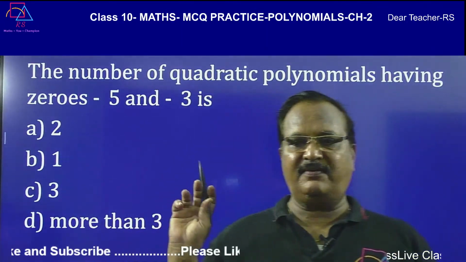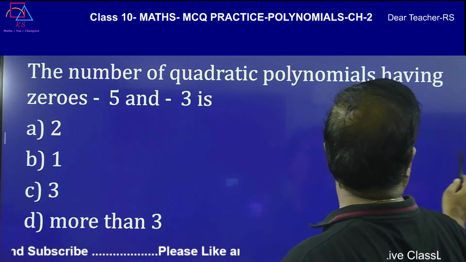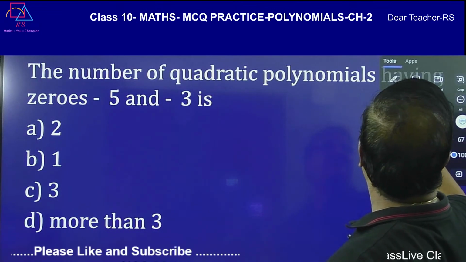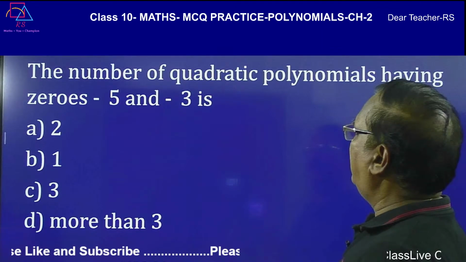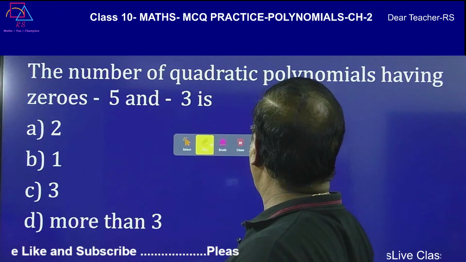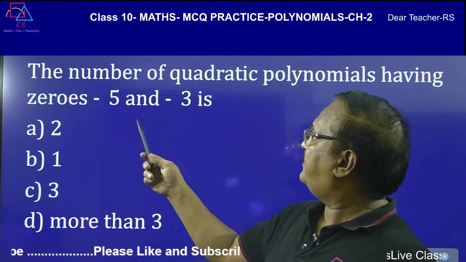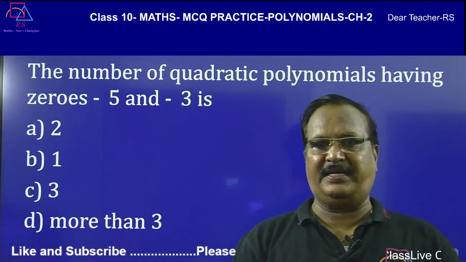So this is one of the important questions. The zeros are -5 and -3. Now how many polynomials can we have with -3 and -5?